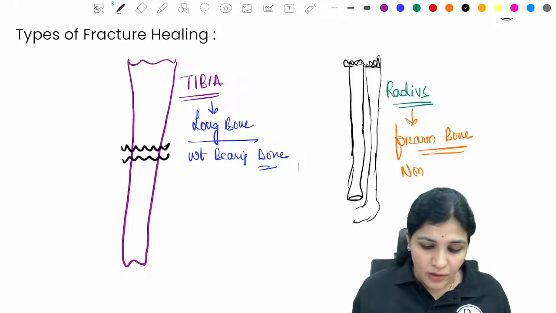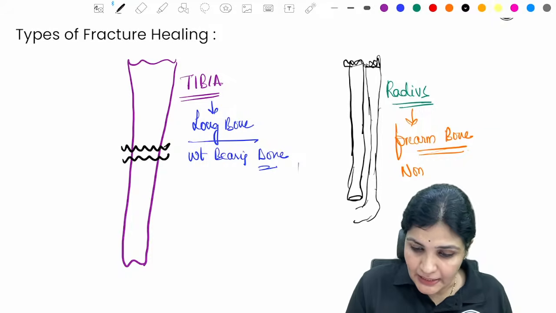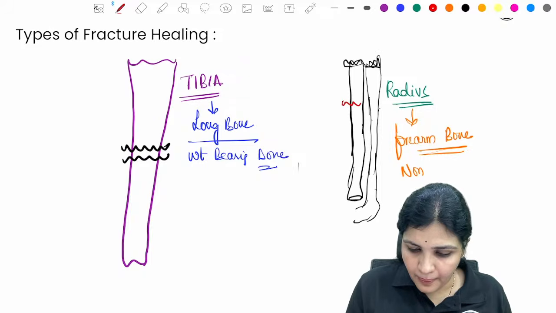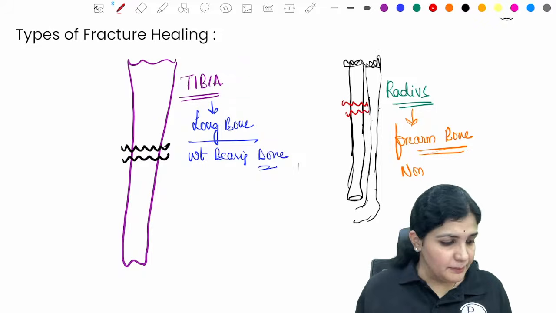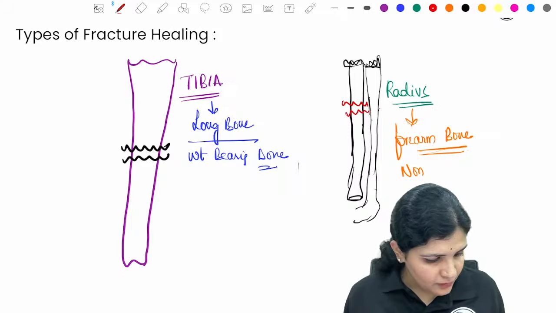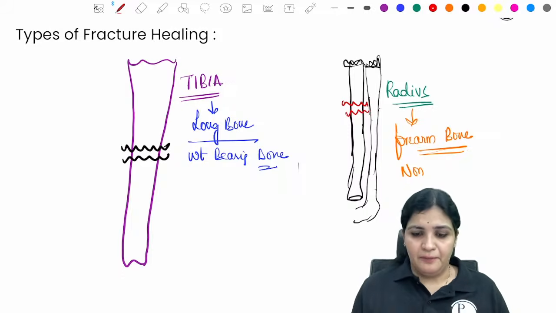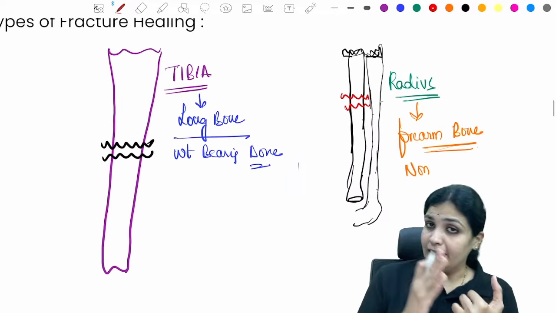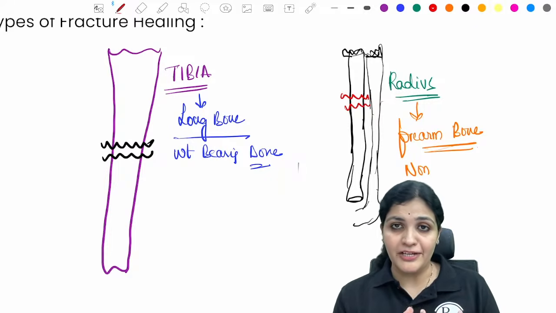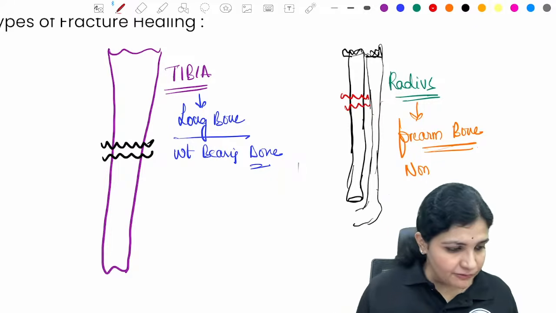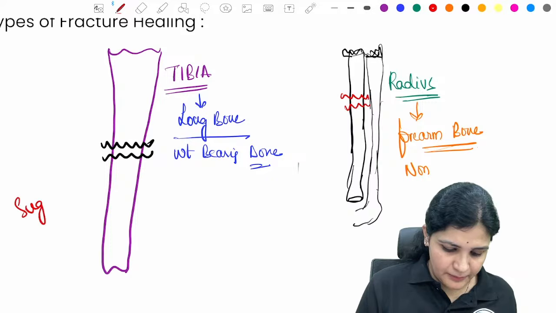Okay. So now my question is, there is a radius fracture and there is a tibia fracture. So there are two fractures here. And now you know what the types of fractures are, you know how the fractures heal. So now you tell me, how do you suggest the treatment?